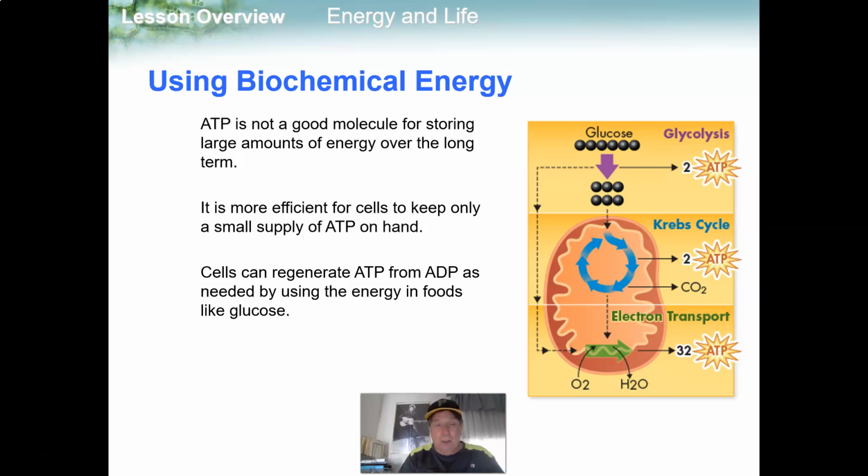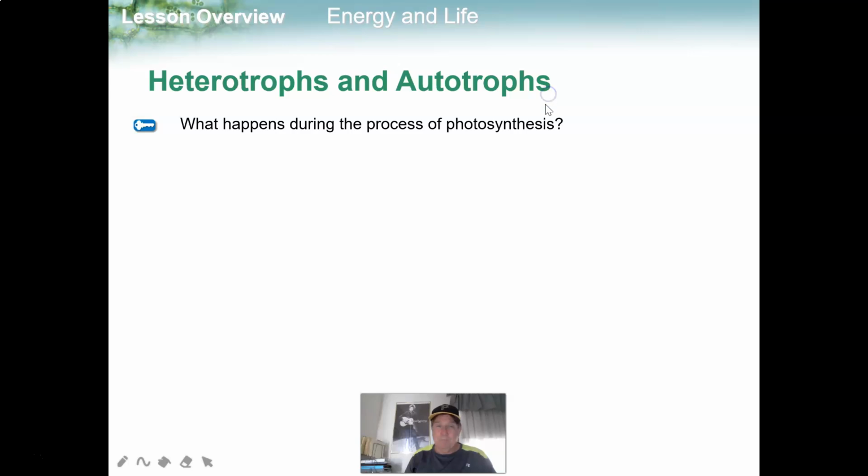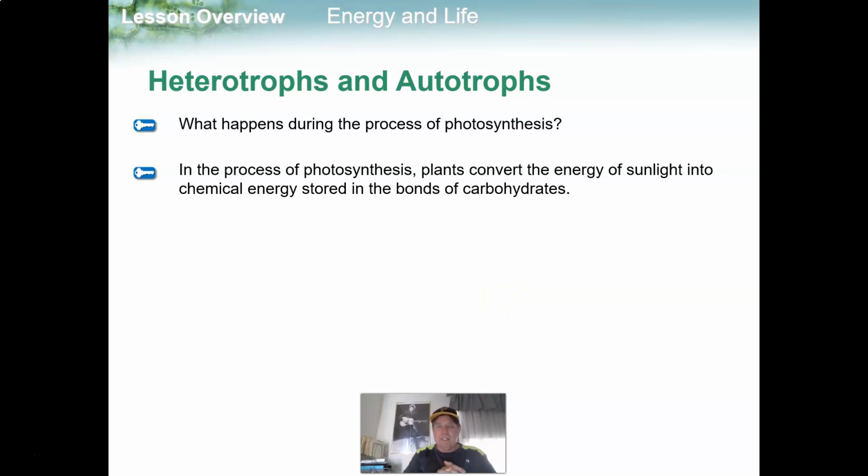ATP is not a good molecule for storing large amounts of energy over a long term. It is more efficient for cells to keep only a small supply of ATP on hand. Cells can regenerate ATP from ADP as needed by using the energy in food. So we don't have to store a lot of ATP. We can just make it when we eat food, or the mitochondria can. What happens during the process of photosynthesis? In the process of photosynthesis, plants convert the energy of sunlight into chemical energy stored in the bonds of carbohydrates or sugars.